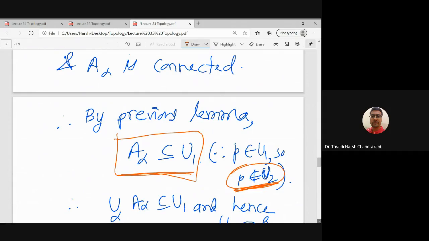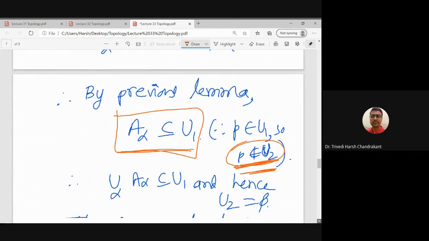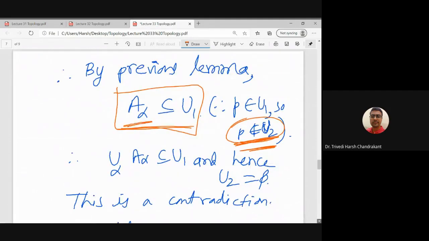Because P is not in U2 and P belongs to A alpha. I have a point which is in A alpha and also in U1, so A alpha cannot be in U2, since P is not in U2. A alpha had two choices, either in U1 or in U2, but depending on this fact, we have concluded that A alpha belongs to U1.